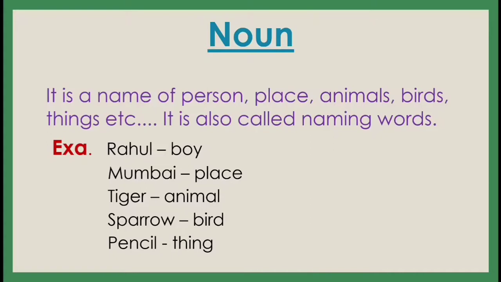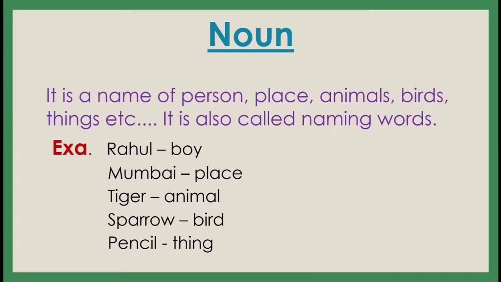Here I have given only one, tiger, but you can take some more examples like elephant, zebra, giraffe. Every animal has a name. Bird, sparrow. The same way you can take some more examples like pigeon, owl, etc. So every bird has a name. And things: pen, pencil, eraser, sharpener, bag, bottle, then TV. Understand? Everything has a name.